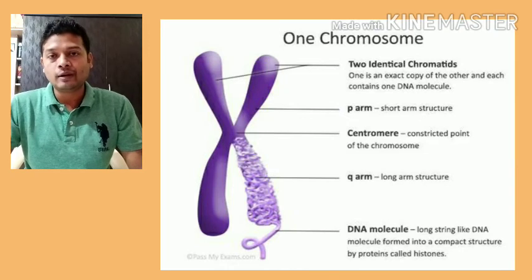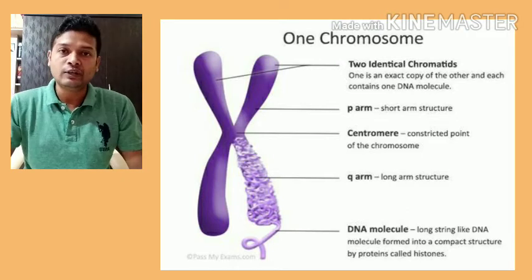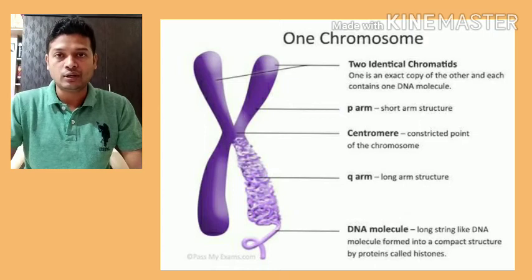It consists of a central part known as the centromere, and it has a P arm and a Q arm. The upper arm, the shorter arm, is the P arm, and the longer arm is called the Q arm. So that is a chromosome, which is essential during cell division. Chromosomes consist of genes which carry information from one generation to the next generation.